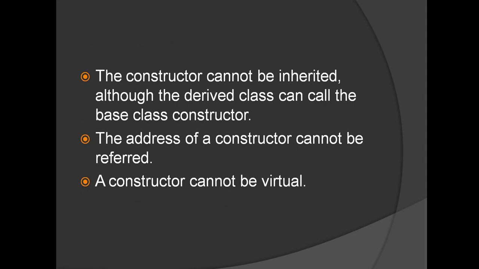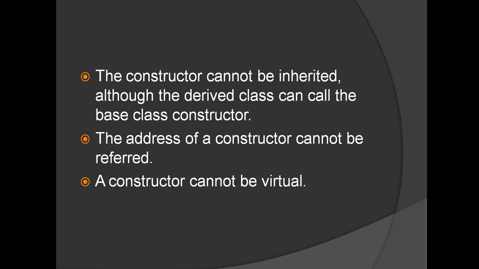And the next characteristic is that a constructor cannot be inherited, although the derived class can call the base class constructor. Since OOPS concept is being applied in C++, we are liable to use inheritance. So when we use inheritance, the base class may also have constructor methods, and the derived class may also have constructor methods.